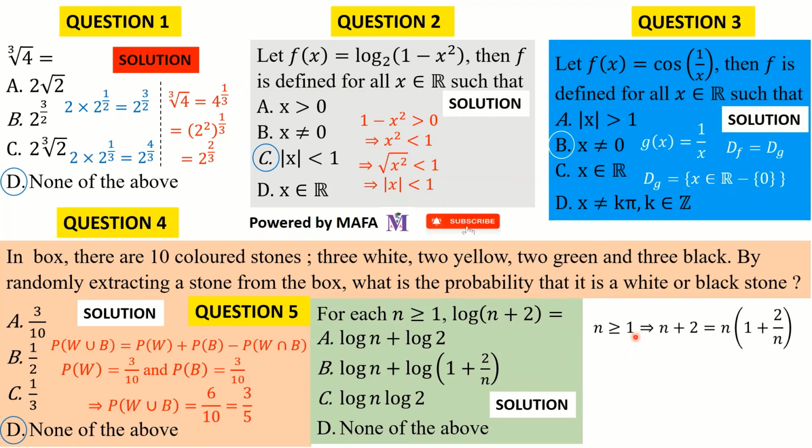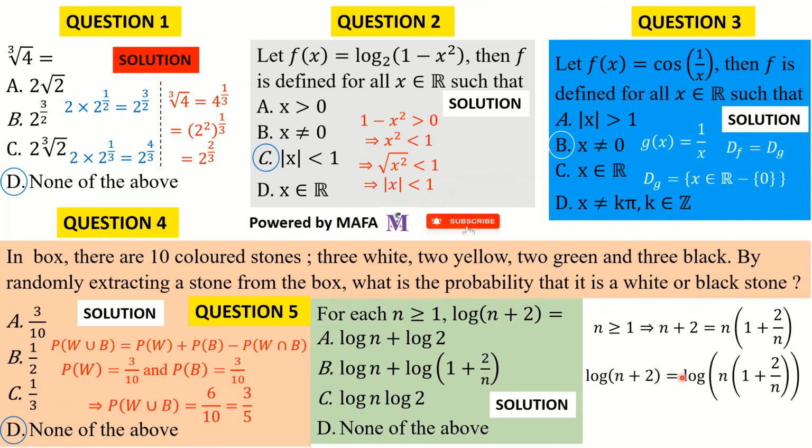If n is greater than or equal to 1, it means that in n plus 2, we can divide all through by n, with the concept that n is greater than 1, meaning it cannot be 0. But if n was 0, then we cannot divide all through, because we don't divide by 0 in maths. So for n plus 2, you can factor out n. Factoring out n from n, we get 1, and factoring out n from 2, we get 2 divided by n. Similarly, if we multiply all through by n, we get n times 1, which is n, and then n times 2 divided by n, which is 2.